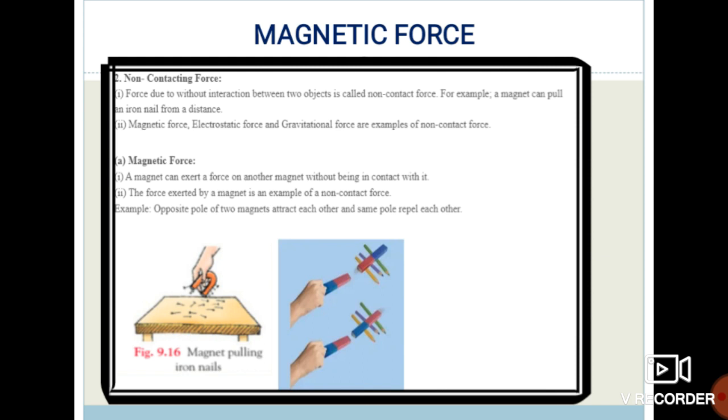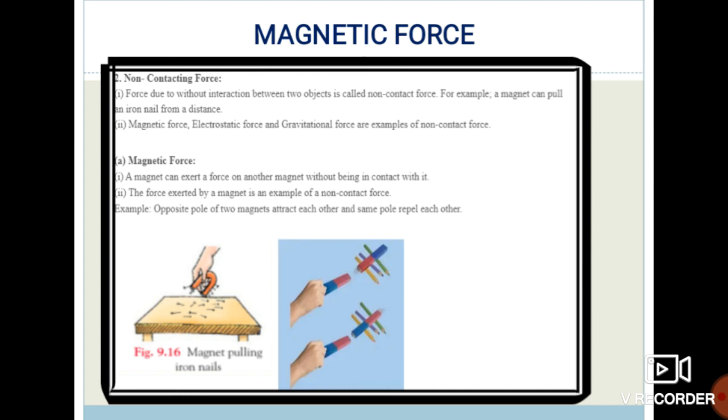The name itself indicates that non-contact means there is no contact between two objects, but still the force is applied over here. How? See over here, force without interaction between two objects is called non-contact force. For example, a magnet can pull an iron nail from a distance.